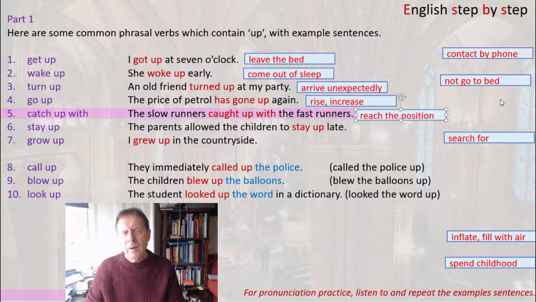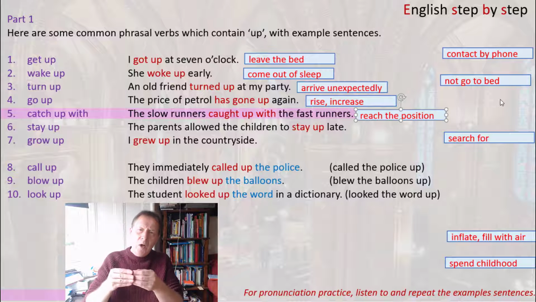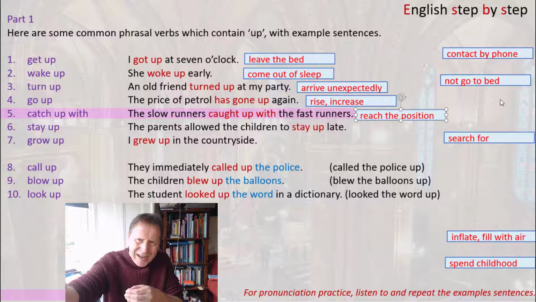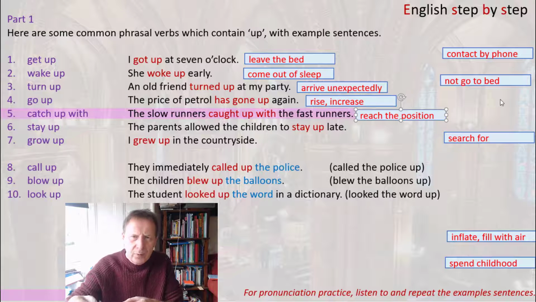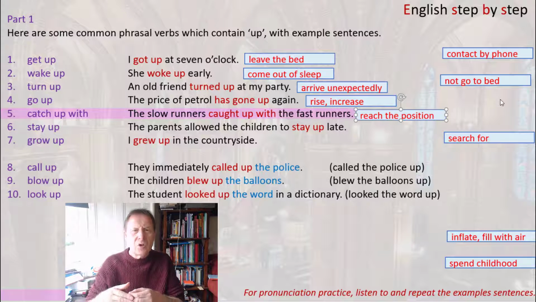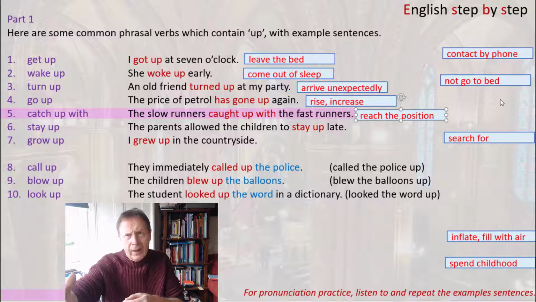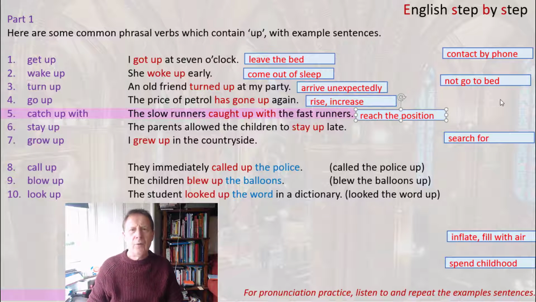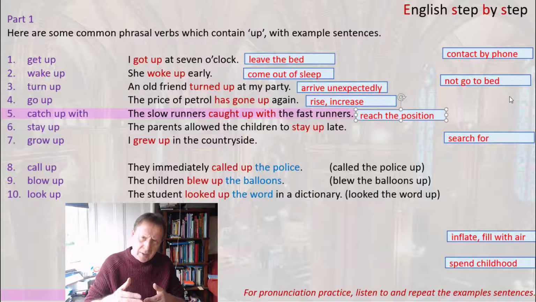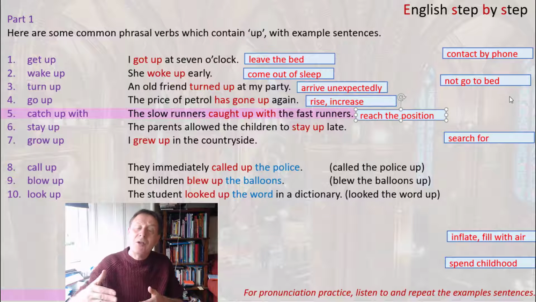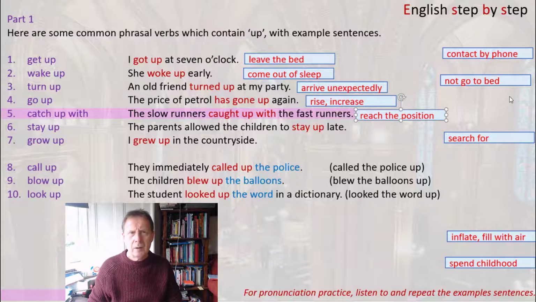So we can explain it in other ways, but for the moment, let's just keep this idea of to reach a position which is ahead of you, to catch up with the faster runners. The slower runners have to run fast to be able to arrive and reach the position of the fast runners. And this can be said about cars, for example. Some cars have to go faster to catch up with the faster cars.